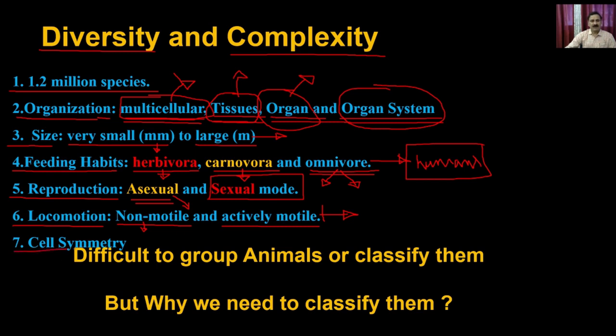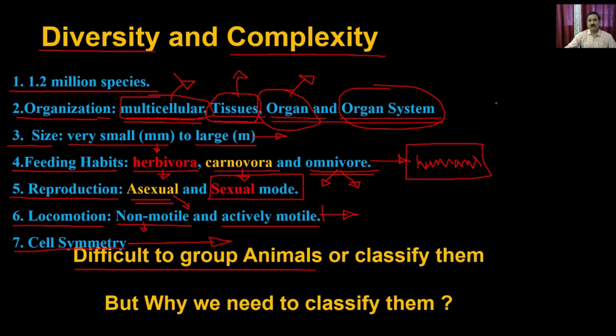Then in terms of cell symmetry, you can have different types of cells present in the animals. So what you can see here is that the animals are very, very diverse and very, very complex. That's why it is difficult to group the animals, which means you cannot use any one of these criteria and say, okay, this is the criterion I will use to classify. Suppose I use the organization, then I will use these subclasses: multicellular, tissue, organ, and organ system.